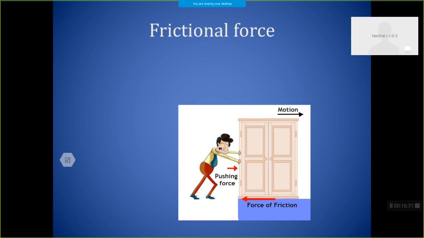The next type of force is frictional force. What is this frictional force? Just imagine you are pushing a toy car. After some time, what will happen? It decreases the speed and gradually comes to rest. Am I correct? When you push a toy car, it first starts to move, then it decreases its speed and gradually comes to rest.